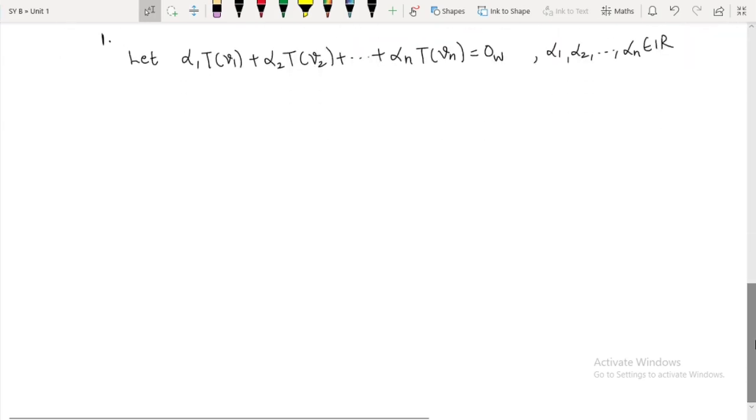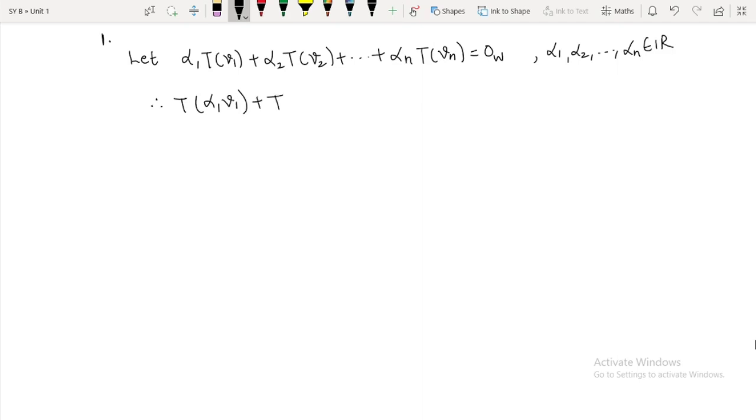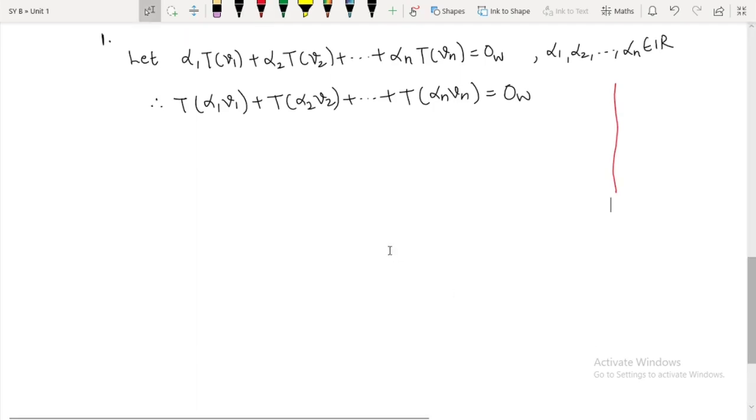Now, as you know that T is a linear transformation, how can you write this? This can be written as T of alpha 1 v1 plus T of alpha 2 v2 plus so on, T of alpha n vn, equal to 0 of W. So what we have done here, I will write it in order to explain it. Whatever I write in red pen, you are not supposed to write that in the exam.